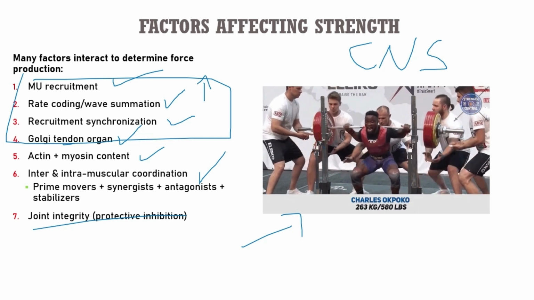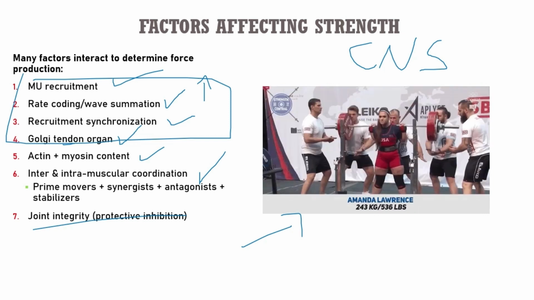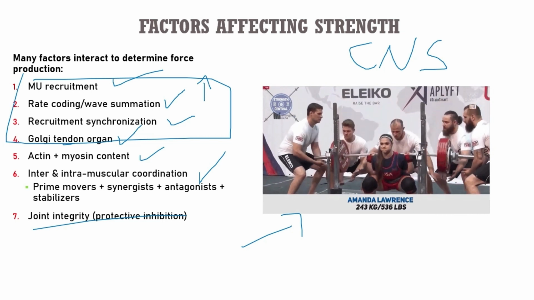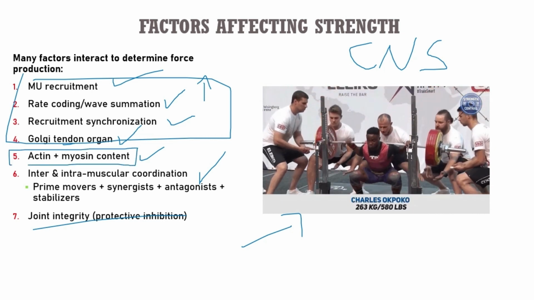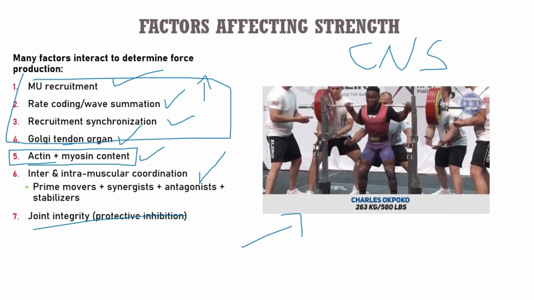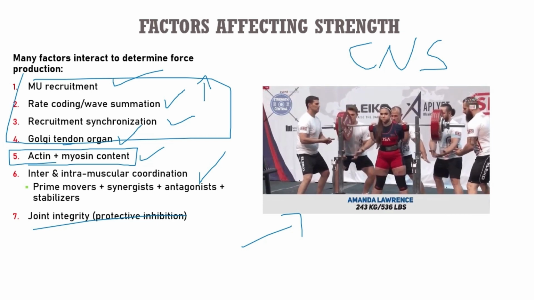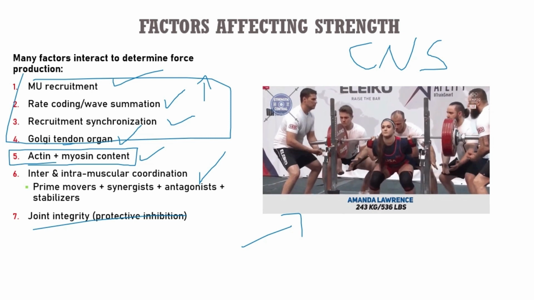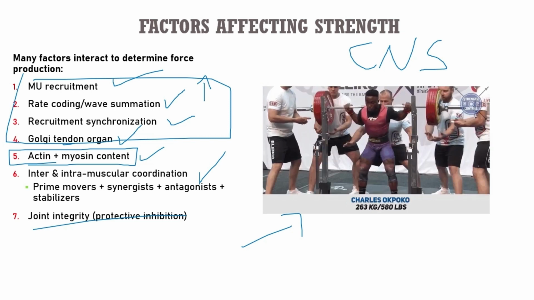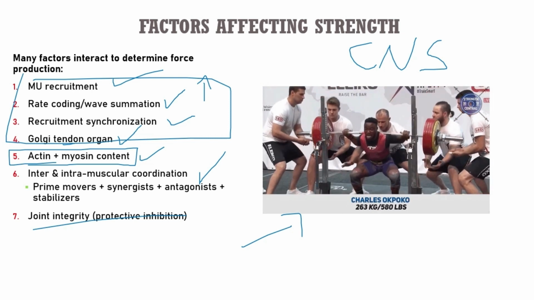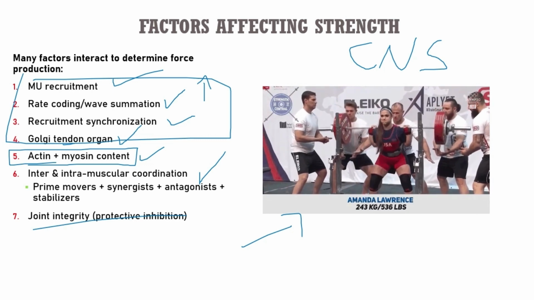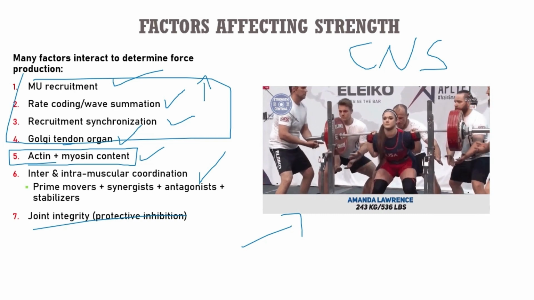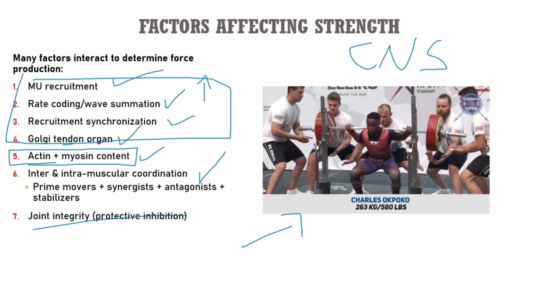So ultimately what we're getting at is the factors that affect someone's strength are really related to how big are the muscles that we are talking about, so how much actin and myosin can interact for cross-bridge formation, and then outside of muscle size, we're just looking at nervous system things, right? Motor unit recruitment, rate coding, synchronization, Golgi tendon organ, all of these things coming together at once very efficiently to produce a whole bunch of force.